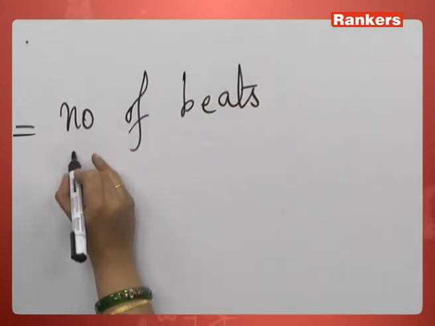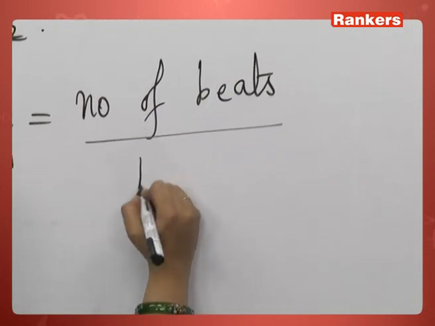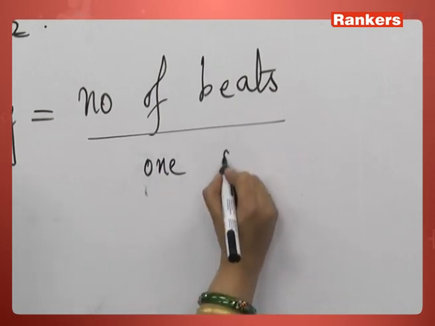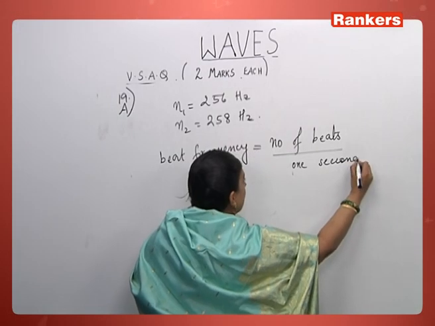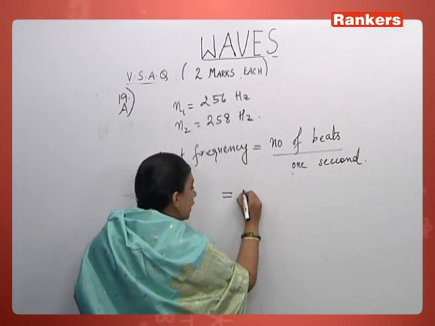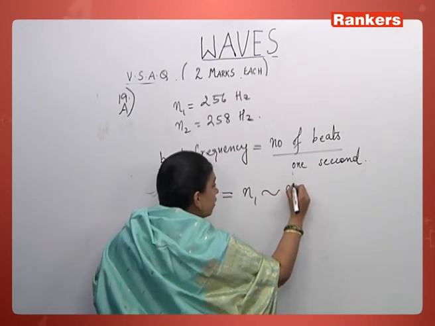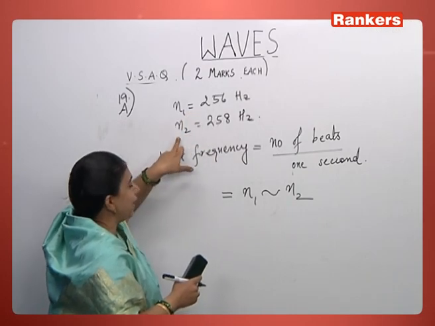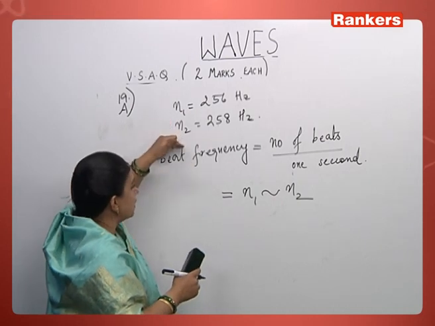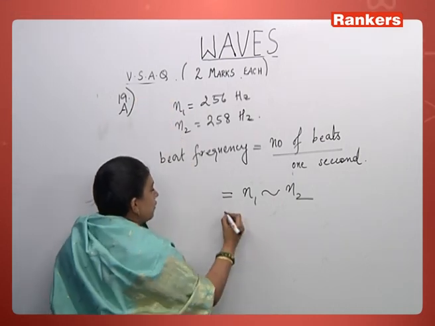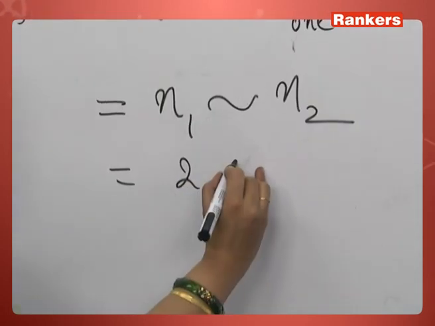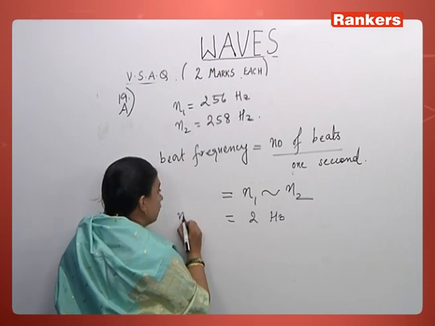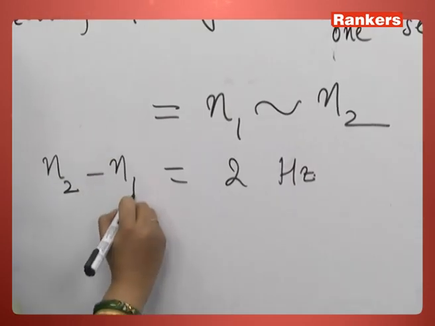Number of beats in 1 second, that is, heard per second. This is nothing but equal to the difference in frequencies of the two waves, because anything can be more. N1 may be greater than N2 or N2 may be greater than N1. In this case, N2 is greater than N1. So, the difference in frequency here is 2 hertz. That means N2 minus N1 is equal to 2 hertz.